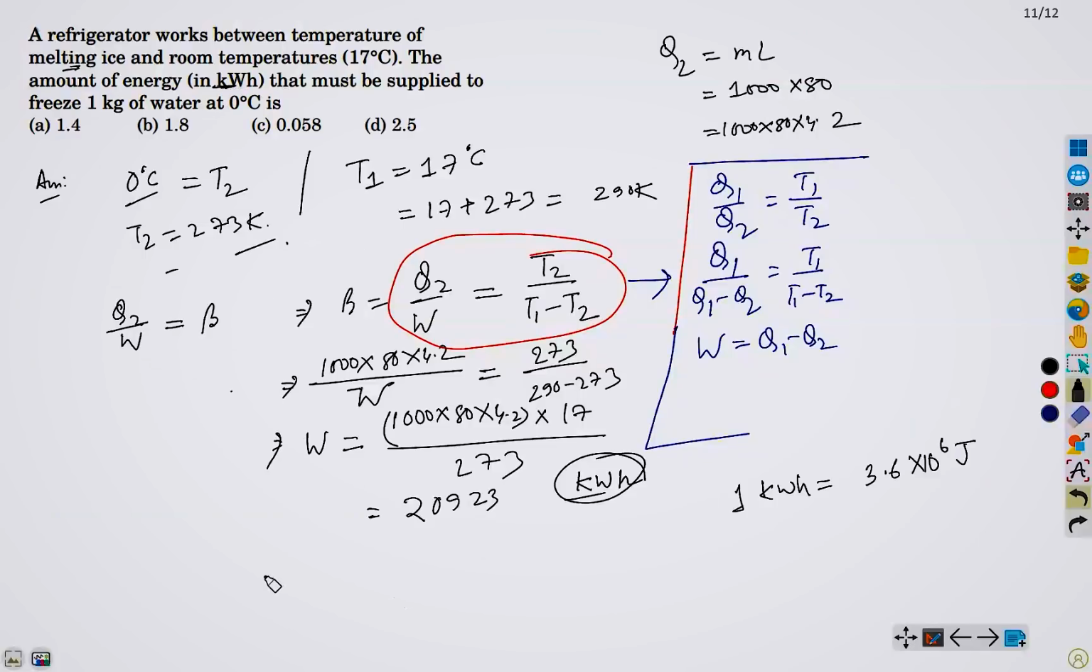So the work done in joule, sorry, work done in kilowatt hour unit will be 20923 by 3.6 times 10 to the power 6. So it is 0.058. Therefore, C is the correct choice.